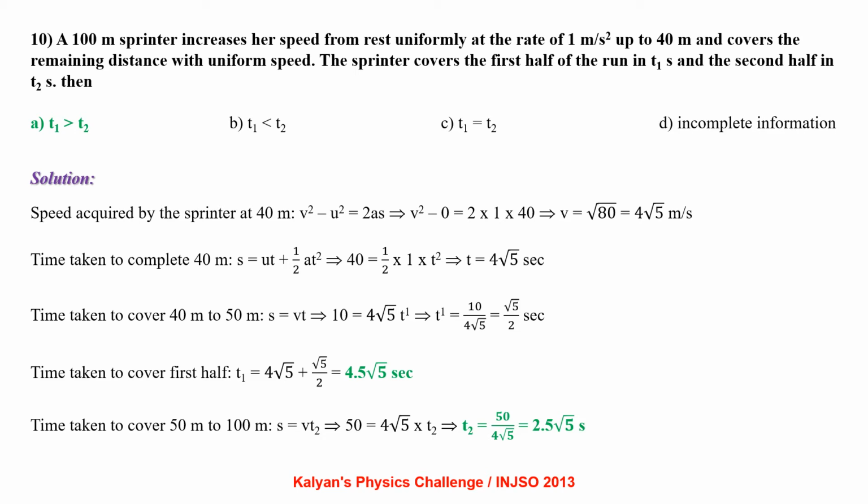Time taken to cover first half t1 equal to 4 root 5 plus root 5 by 2, which is 4.5 root 5 seconds. Time taken to cover 50 meters to 100 meters is s equal to vt2, that is 50 equal to 4 root 5 into t2, which comes out to be 2.5 root 5 seconds. So t1 is greater than t2, so the first option is correct option.